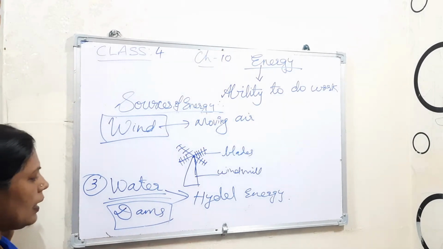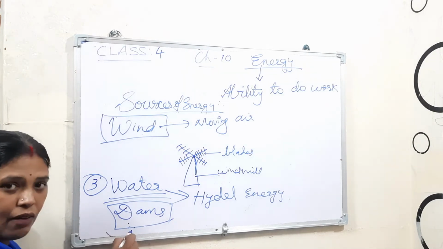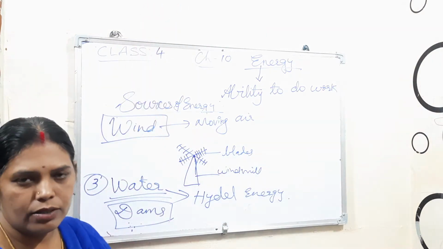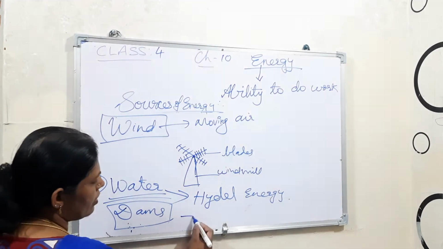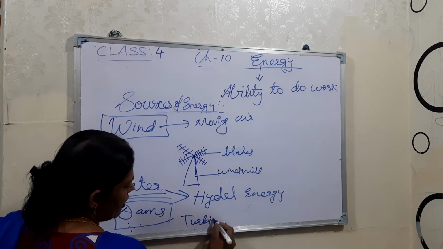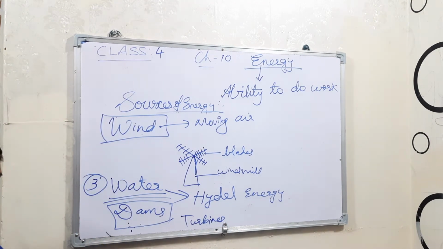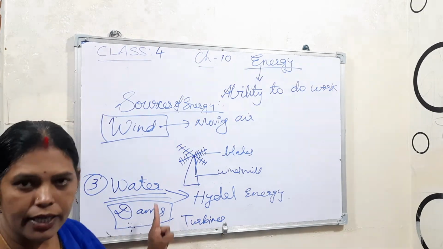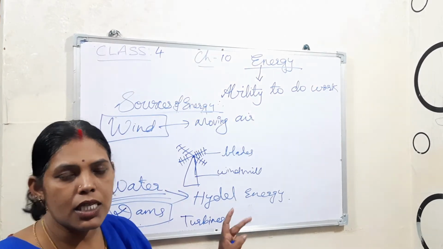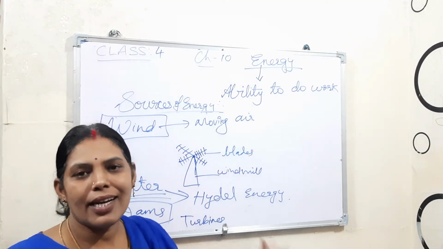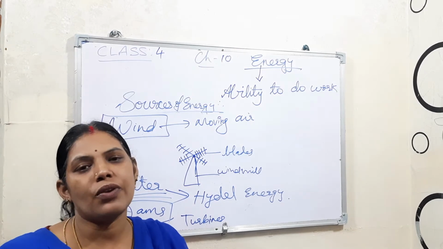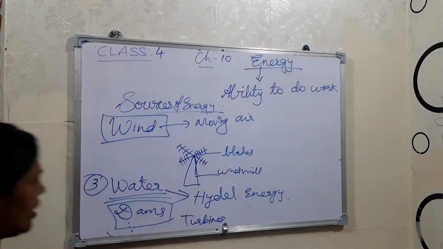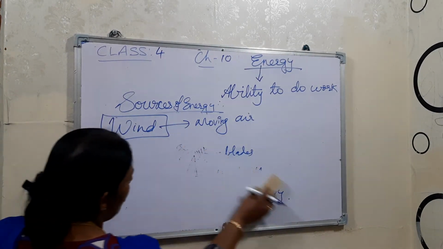Not only that, the water we are storing will be allowed to fall from a height to down. At that time they keep the turbines. The turbines rotate fast. At that time from this water the energy is produced and converted into electrical energy. So from the water also we can produce electricity. Understood how? This way.